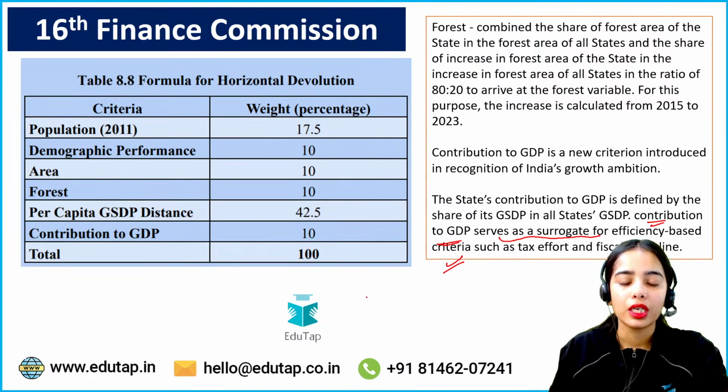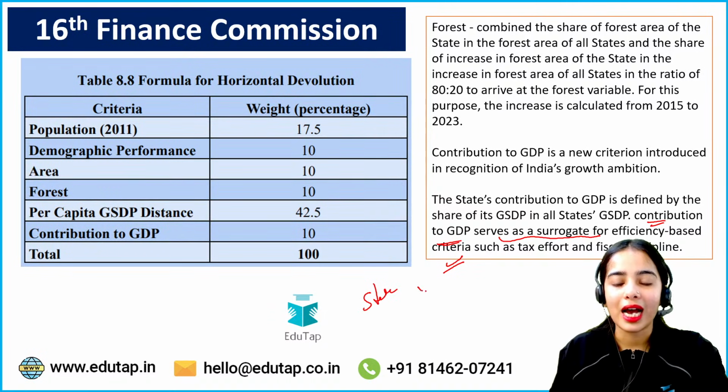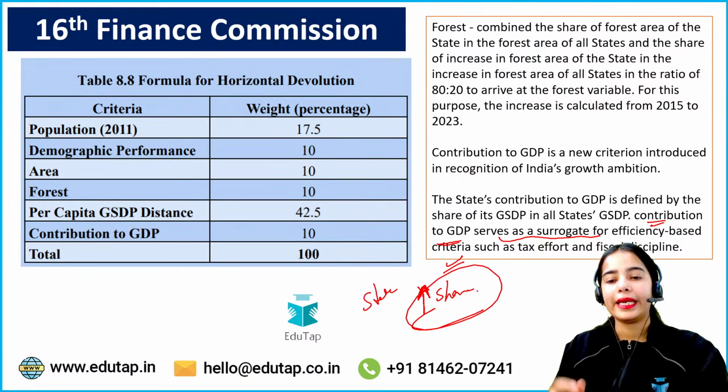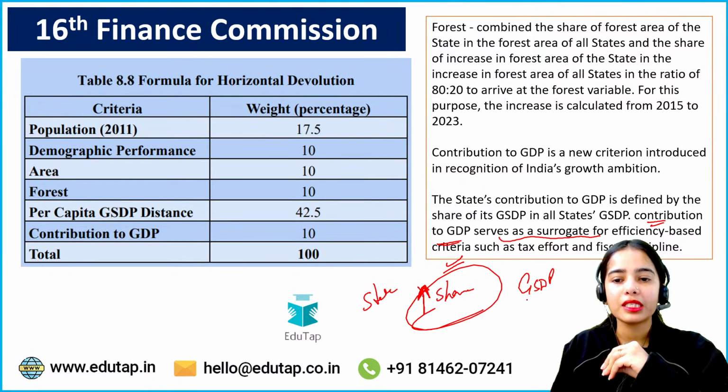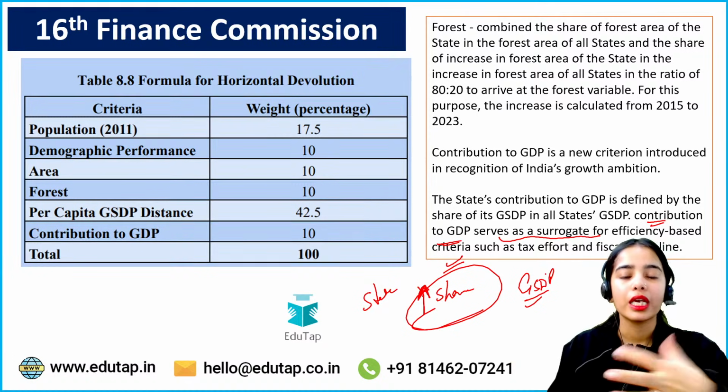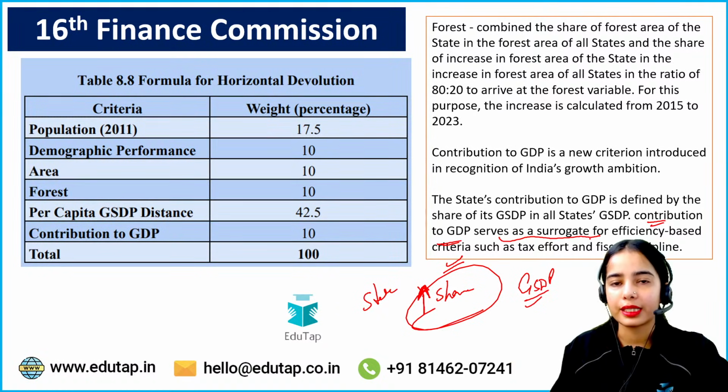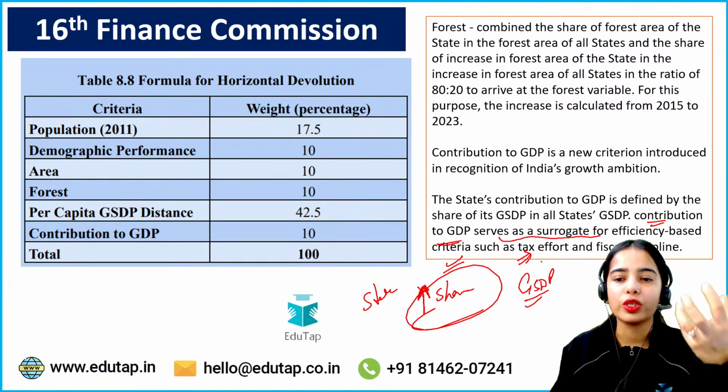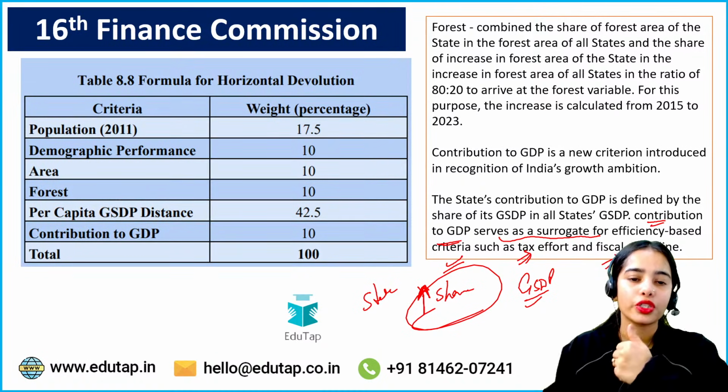If a state has a higher share in the GSDP, that means the state has taken more efforts and has increased the production in its state. So the state has taken more tax effort, fiscal discipline and such. So this is the basic idea.